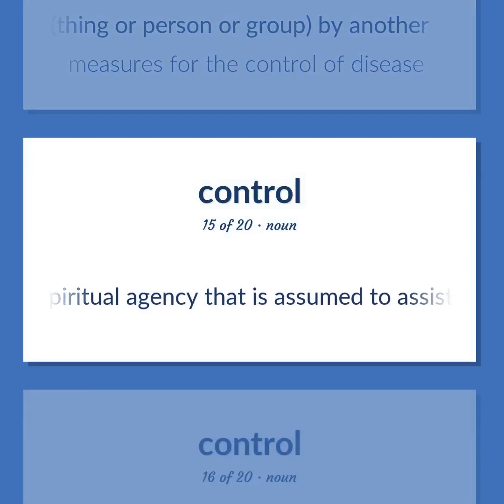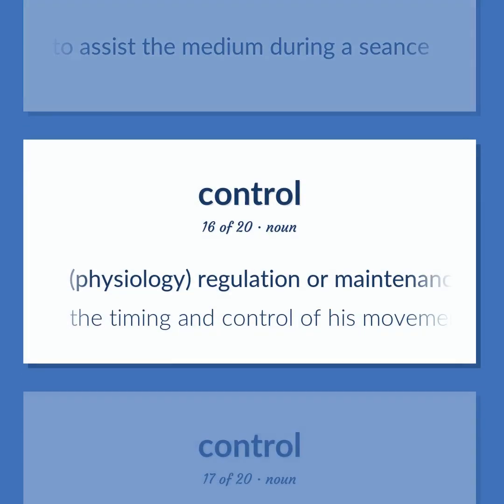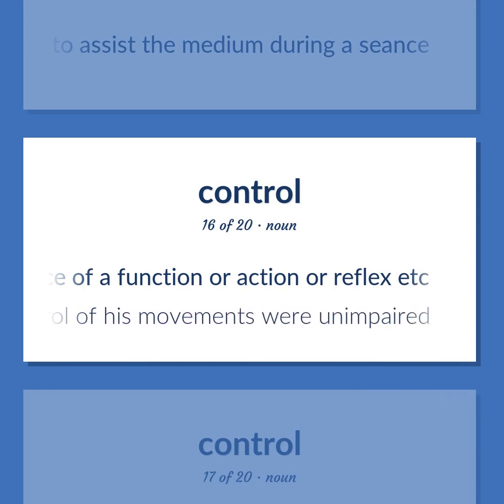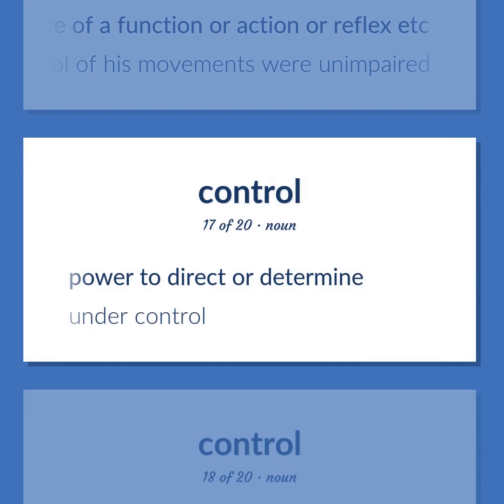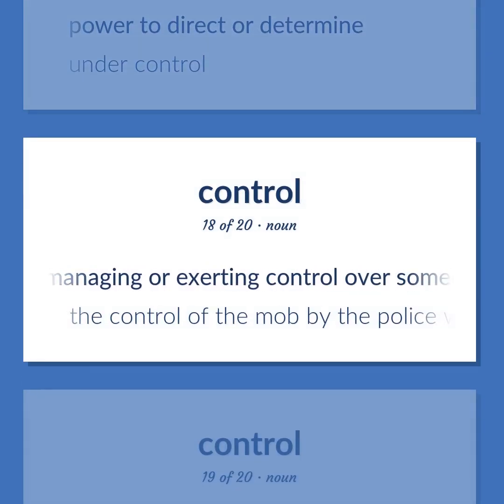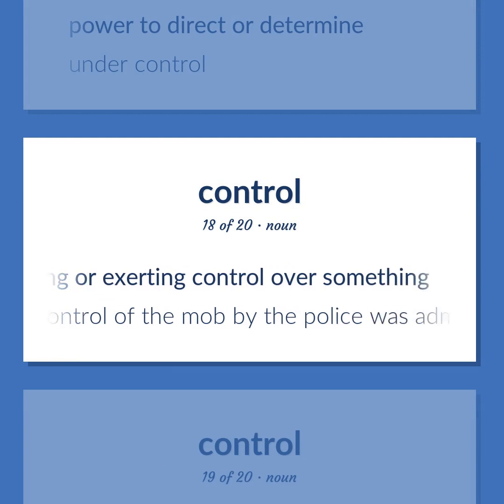A spiritual agency that is assumed to assist the medium during a séance. Physiology: regulation or maintenance of a function or action or reflex, etc. The timing and control of his movements were unimpaired. Power to direct or determine. Under control. The activity of managing or exerting control over something. The control of the mob by the police was admirable.